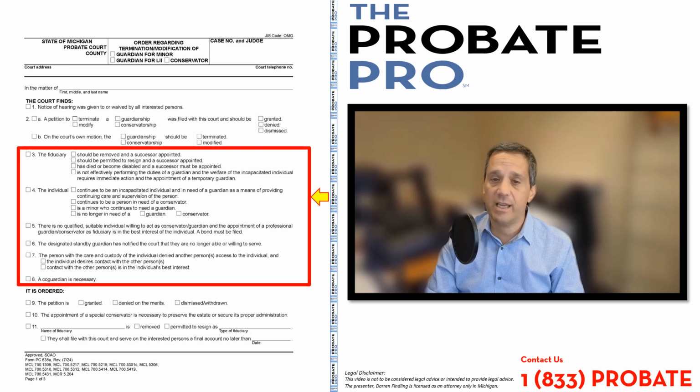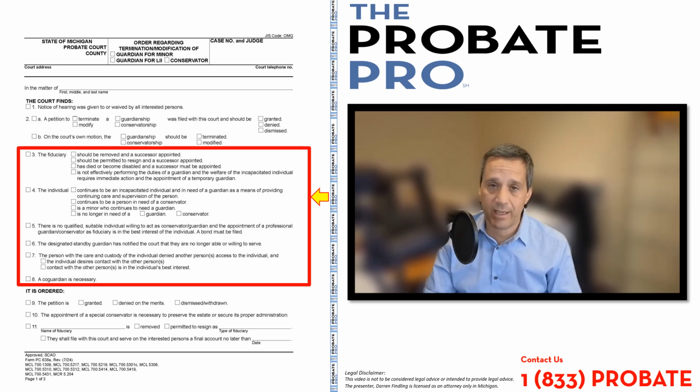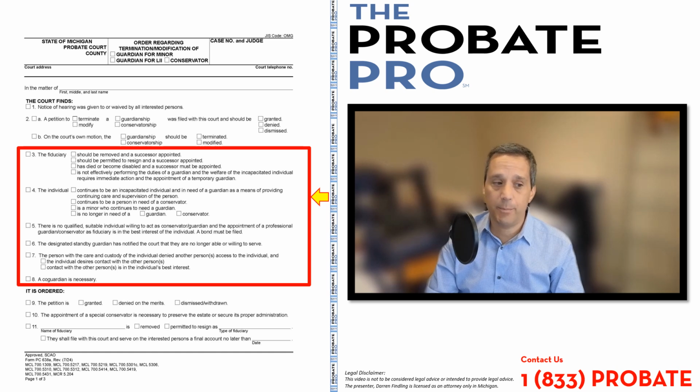Paragraph 6 is the reference to a standby guardian that has been designated and that they may no longer be able to serve. Those would be the circumstances upon which paragraph 6 would be used. Paragraph 7 provides that the person with the care and custody of the individual is denying access to a person.